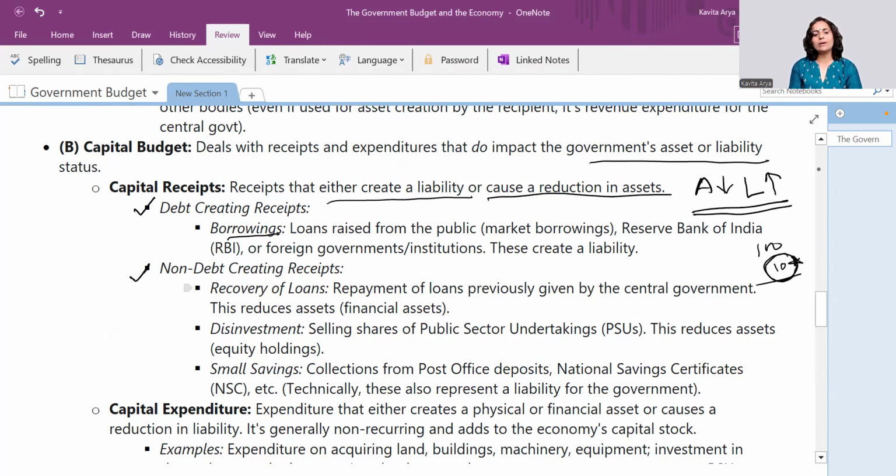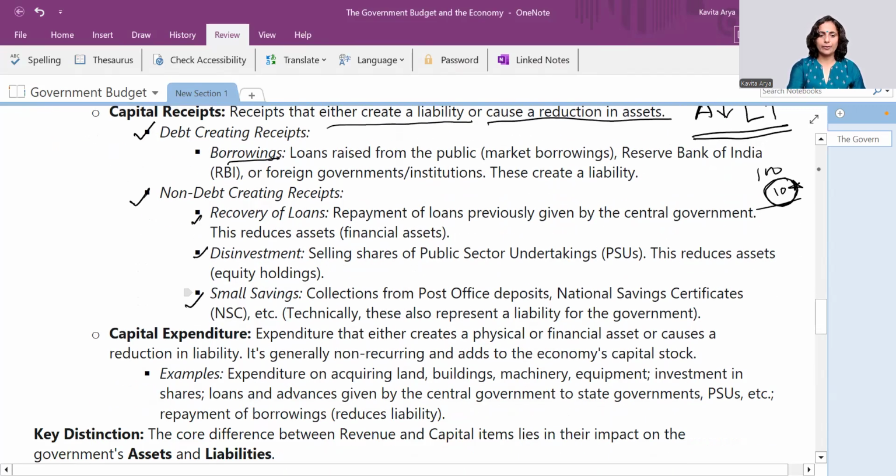But when we say non-debt creating, for example, recovery of loan, I had given my money to somebody and I have taken that money back again. So there is no financial repercussion now, right? Then disinvestment means I have sold out some of my investments or some assets. So this reduces my asset, but there is no further debt service involved. Again, small savings. These also do not have any debt creating receipts. Okay, I hope this is clear.